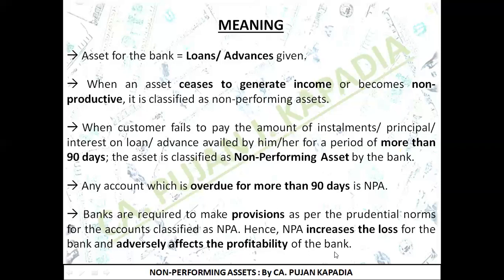So basically, NPA is a negative signal for a bank. When a bank says our NPA has increased, this is basically saying the performance of the bank has deteriorated. So the higher the NPA, the worse the performance of the bank, and the lower the NPA, the better the performance of the bank. So जितना NPA आपका ज्यादा होगा, it is a bad signal for a bank. So what a bank always strives for is to keep the total NPA under control. NPA basically denotes your loss and it adversely affects your profitability.